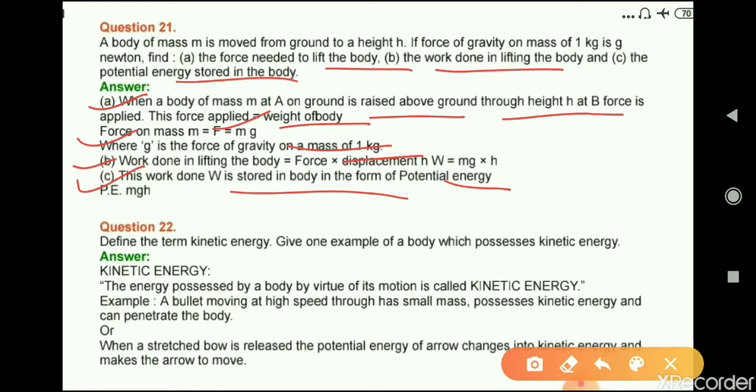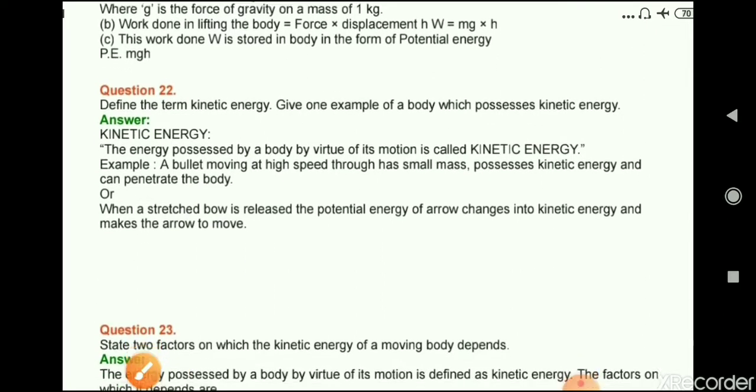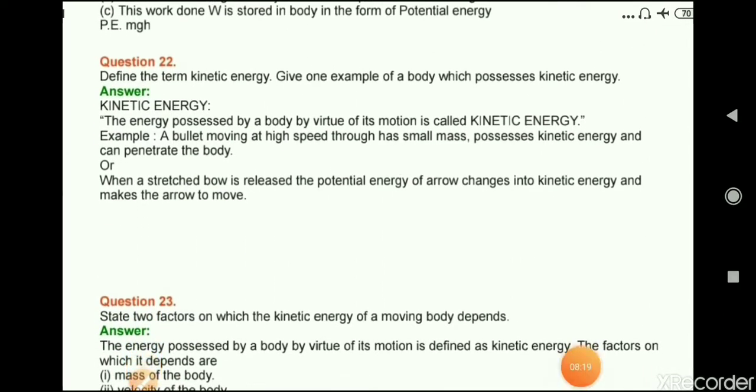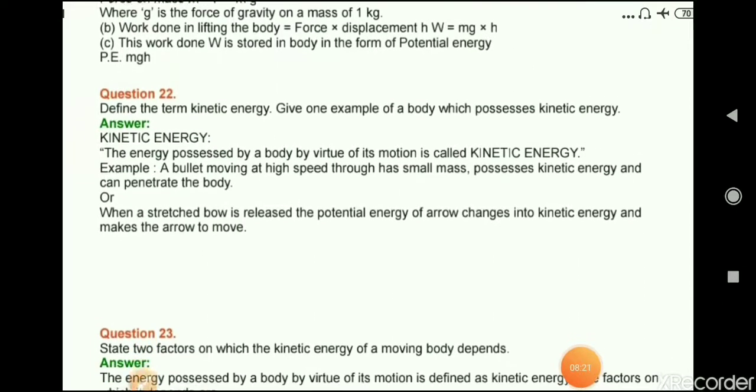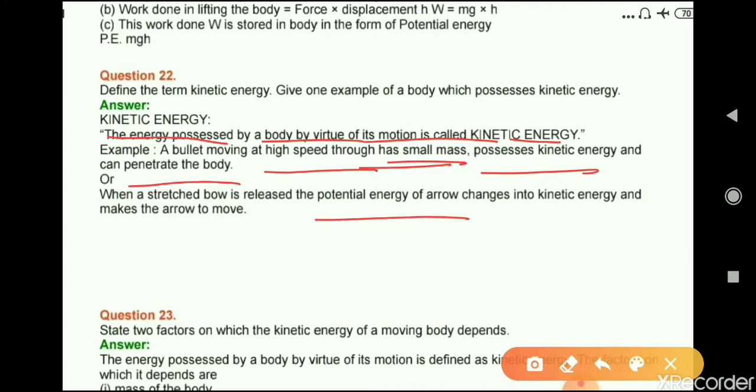Okay. Now question number 22. Define the term kinetic energy. Give one example of a body which possesses kinetic energy. Answer. Kinetic energy: the energy possessed by a body by virtue of its motion is called kinetic energy. For example, a bullet moving at high speed, though it has a small mass, possesses kinetic energy and can penetrate the body. Or when a stretched bow is released, the potential energy of the arrow changes into kinetic energy and makes the arrow move.